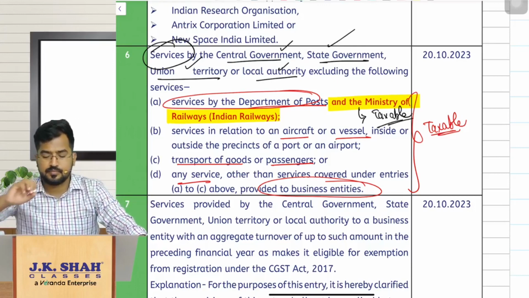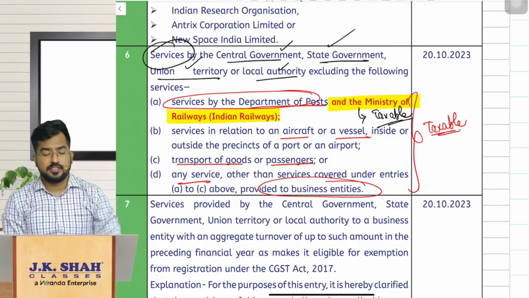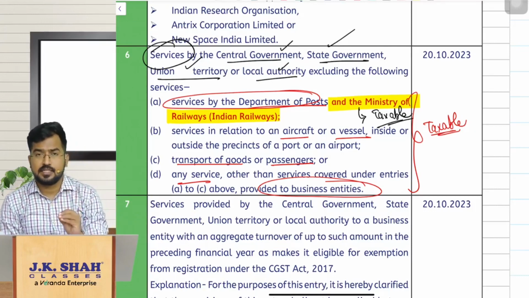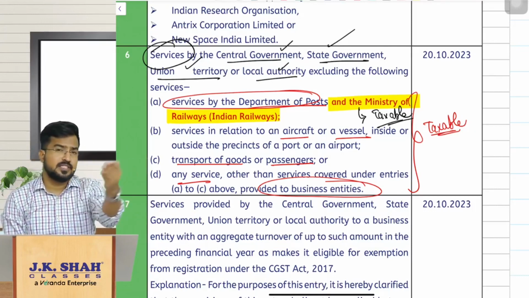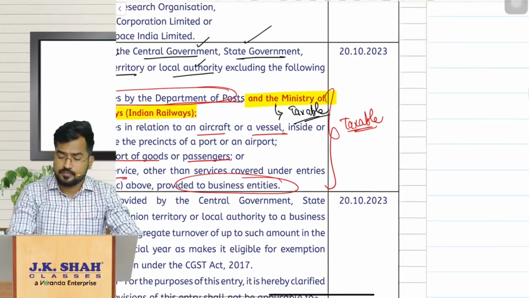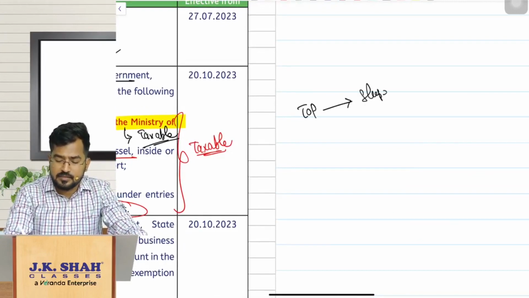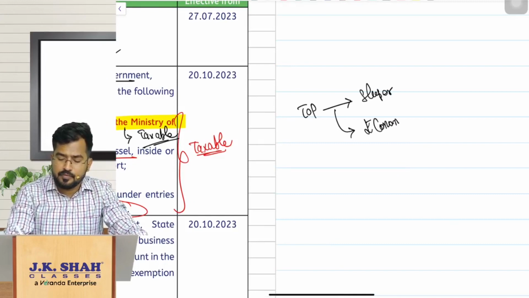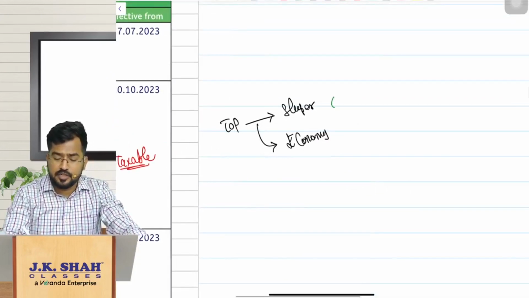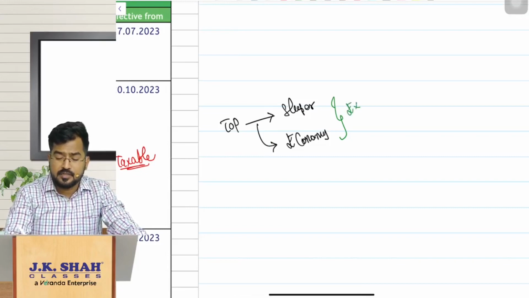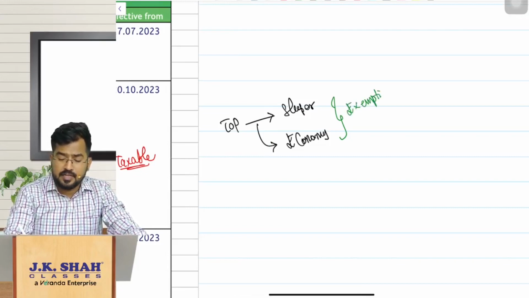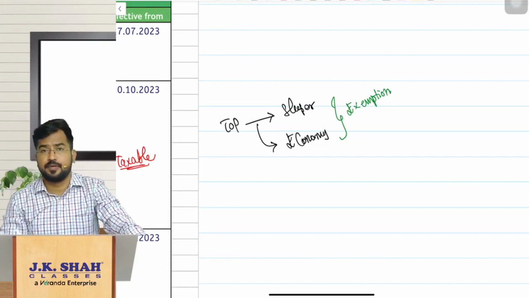Taxable. One interesting thing I want to bring to your notice: transportation of passengers through economy class, or through sleeper class, will still enjoy the exemption under various other entries, if you remember.